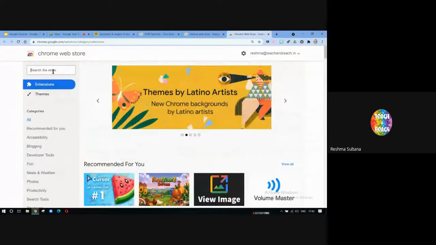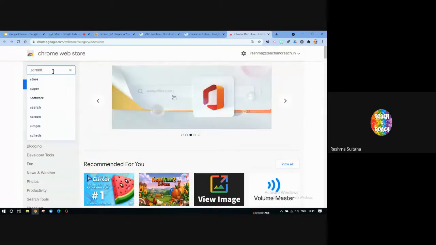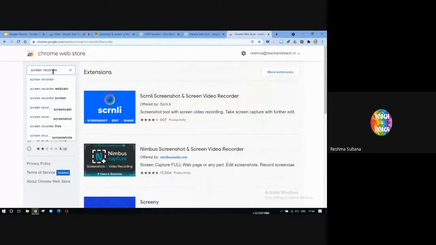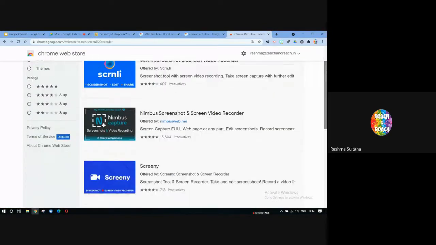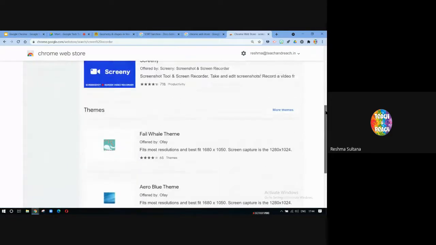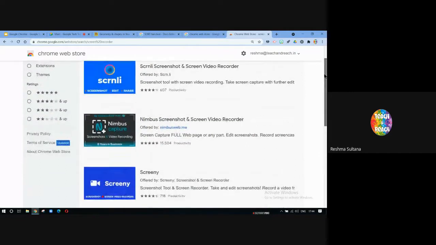Now, if I want to find an extension, let's say I want to find a screen recorder. I will just type screen recorder and I will get an app. The good thing about an extension is it's not going to get installed on your system. It's going to be installed on your Google Chrome. So that's an additional functionality. I've searched for screen recorder and here I got some search results: Nimbus, Screeny, and other things.